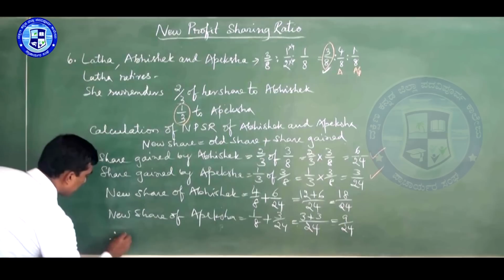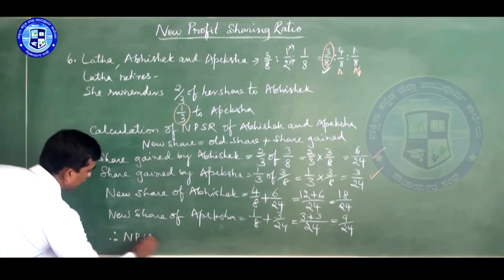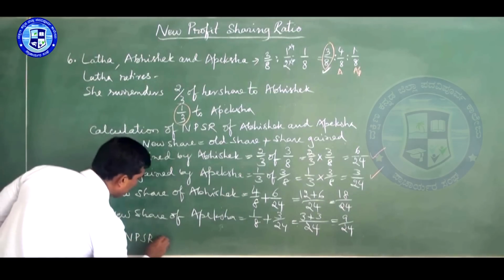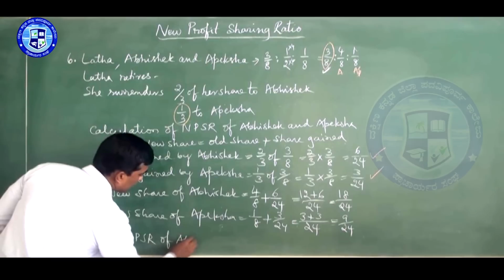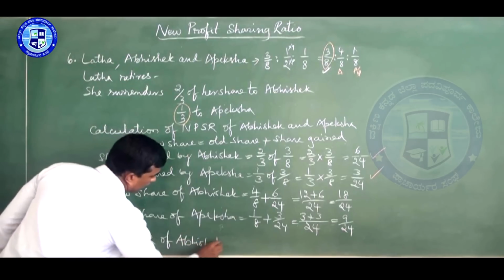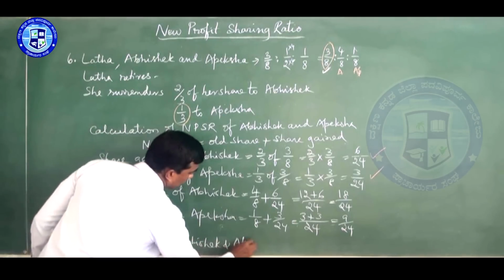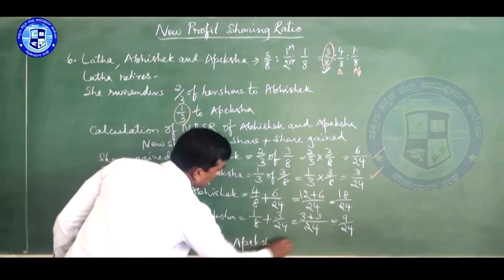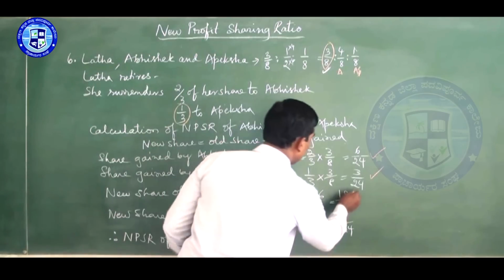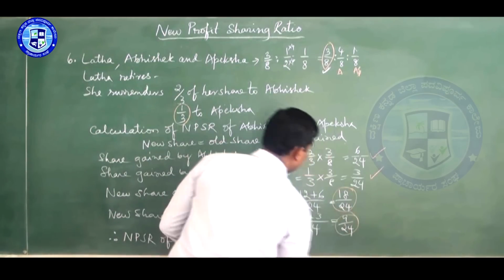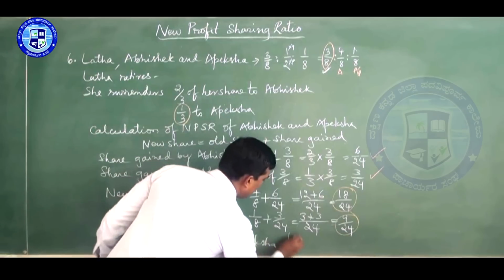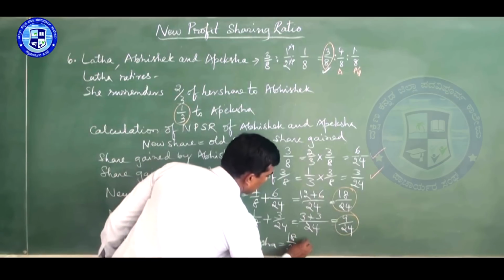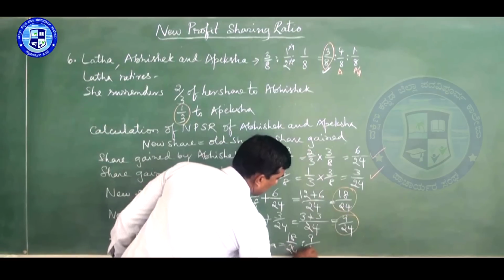Therefore, new profit sharing ratio of Abhishek and Apeksha. Take this one and this one. This is the final answer. 18/24 is to 9/24.